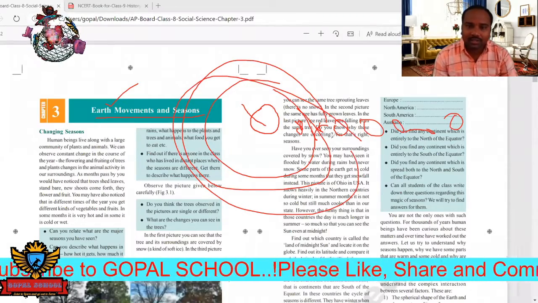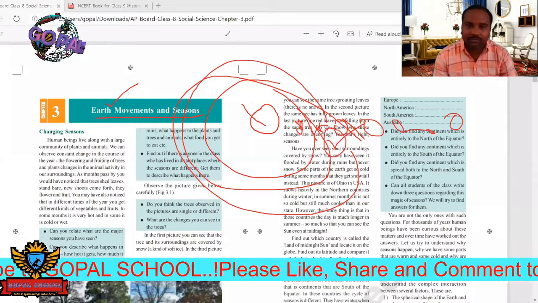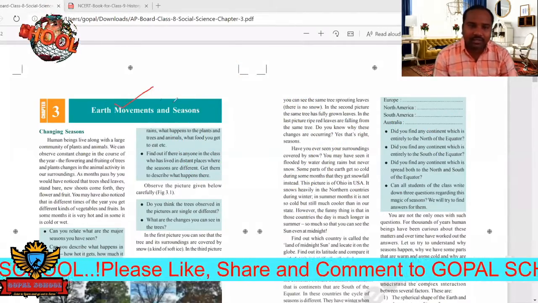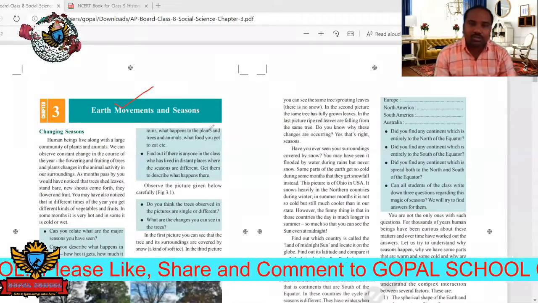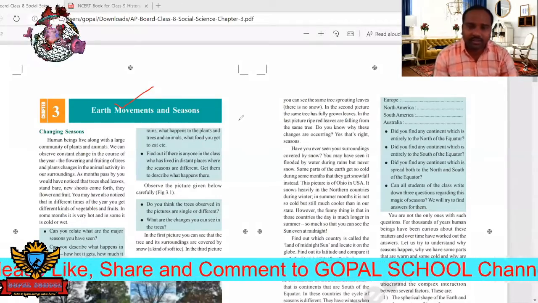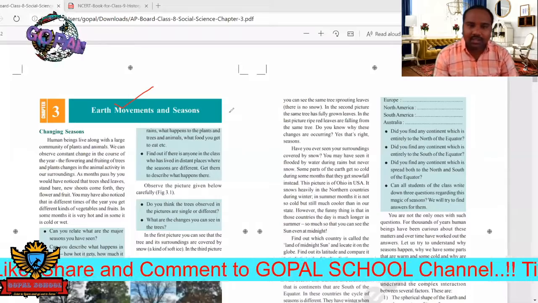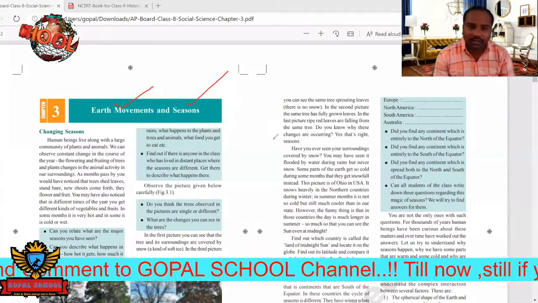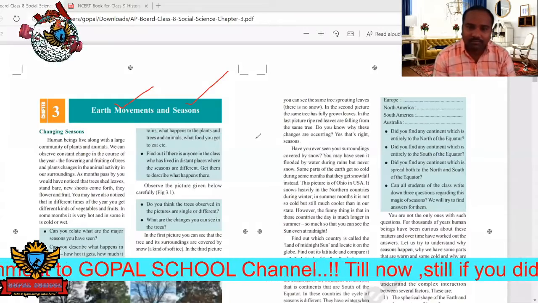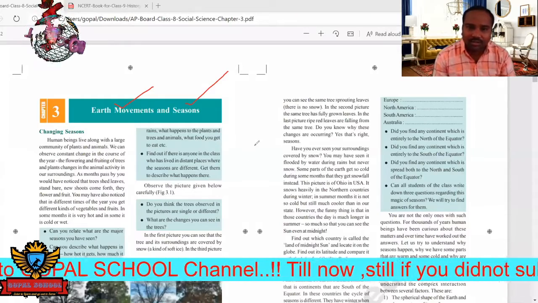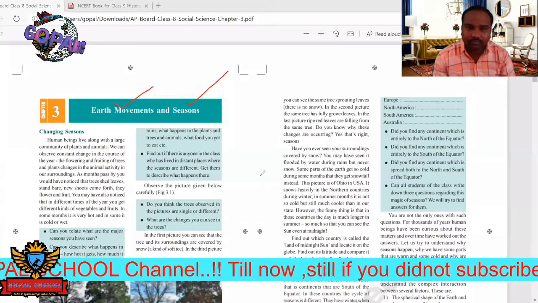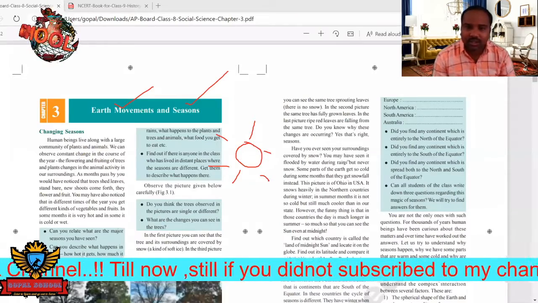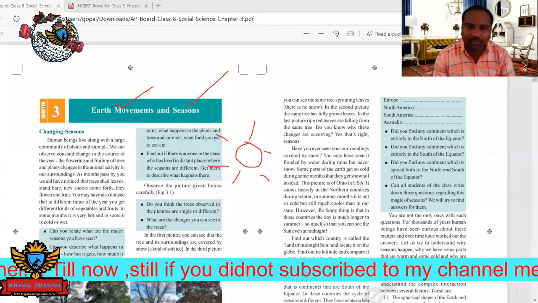Same like that, the third planet is our earth. Now here, earth movements. So how is this movement of the earth impacting on seasons? That we are going to see now. See here, actually the earth is rotating around the sun. Suppose this is the sun, and this is the earth. The earth is going to revolve around the sun.